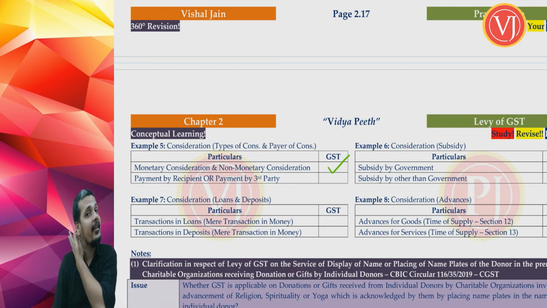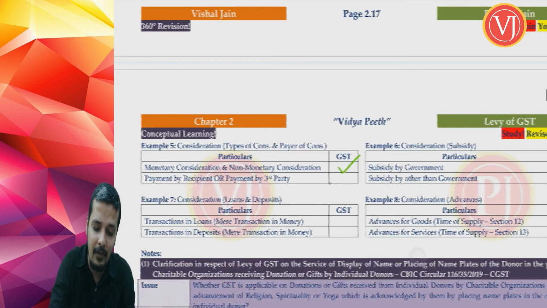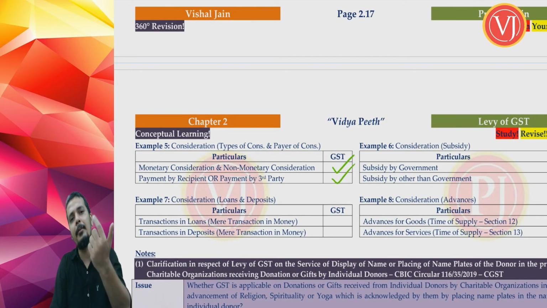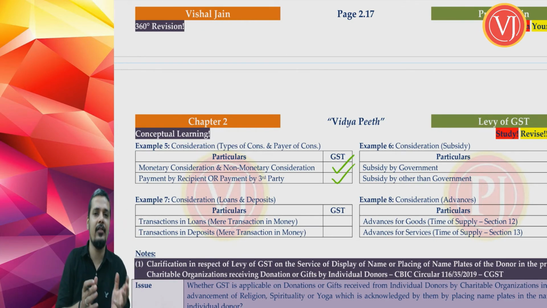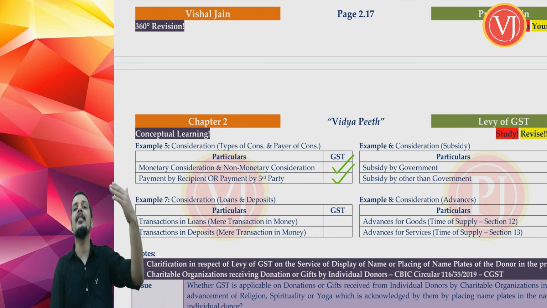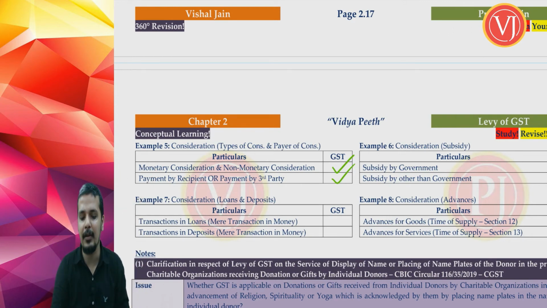Consideration can be paid by the recipient or third party on behalf of recipient. So when I am giving you services, either you can pay me consideration or you can ask one of your friends to pay me consideration. So it can be monetary or non-monetary, that is types of consideration. And it can be paid by the recipient yourself or by a third party on behalf of recipient. It doesn't make any difference.